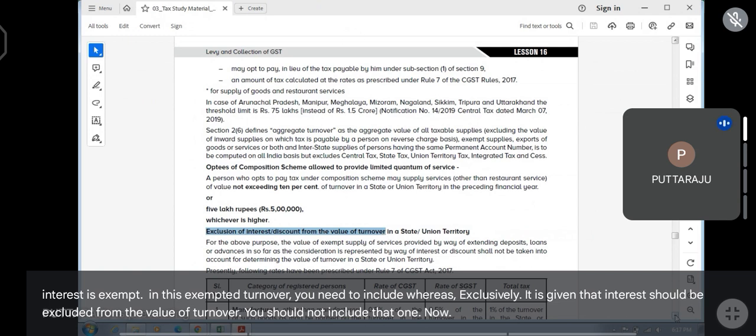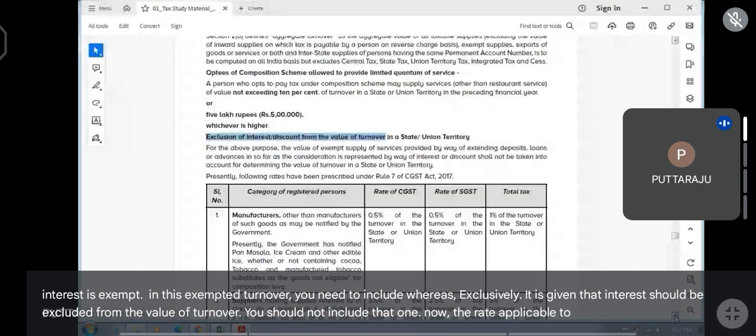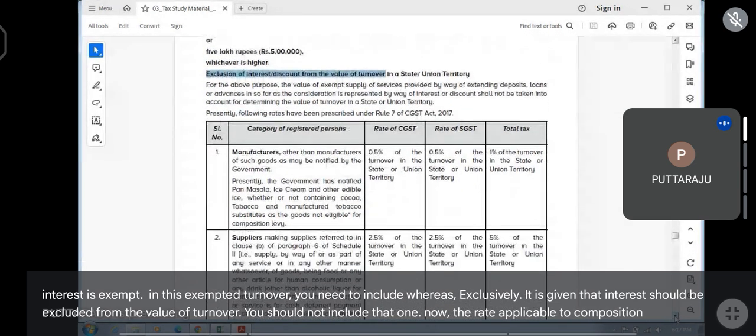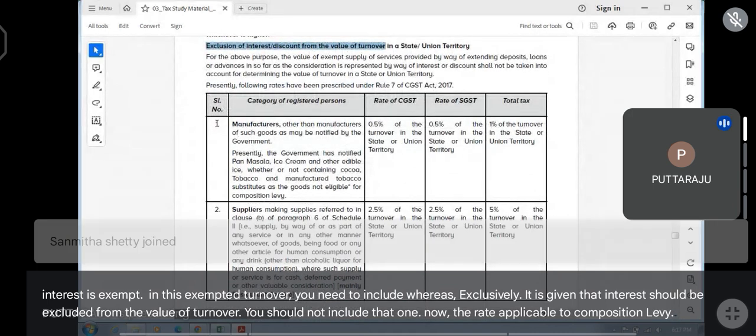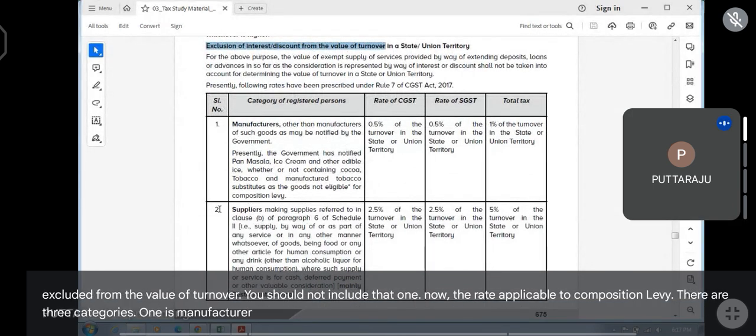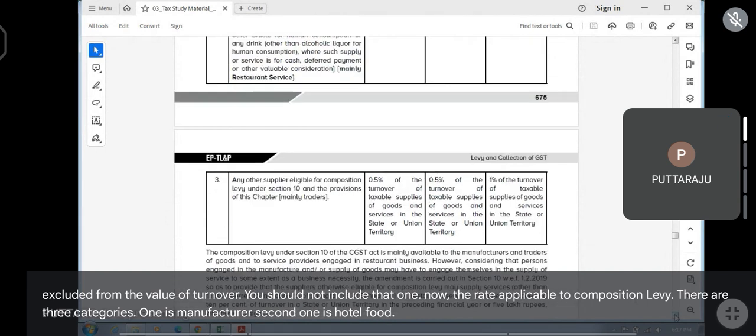Now, the rate applicable to composition levy. There are three categories. One is manufacturer, second one is hotel, food, and third one is any other supplier, means it becomes trader.